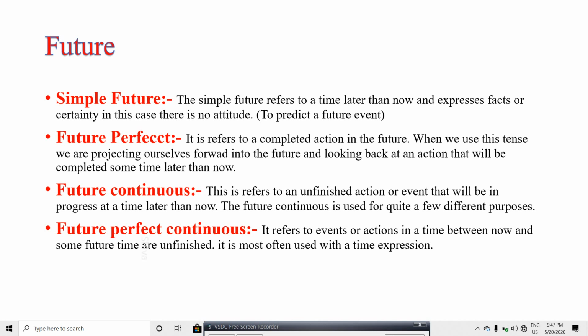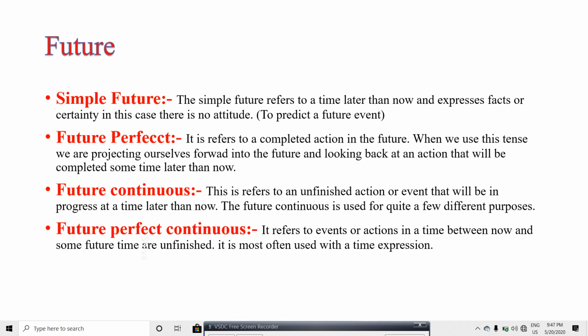Okay, then future. In the future, simple future. Why are we using this? Let us know. The simple future refers to a time later than now and expresses facts or certainty. In this case, there is no attempt to predict future events. And why do we use future perfect? It refers to a completed action in the future. It is completed in the future.